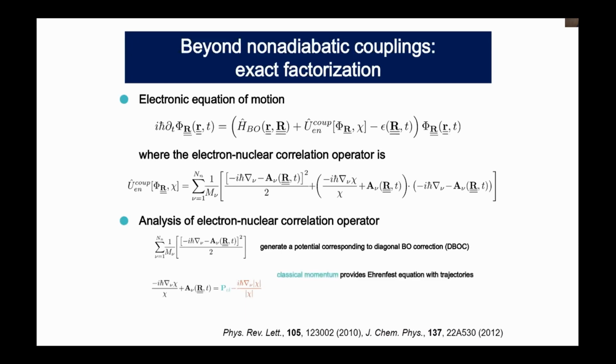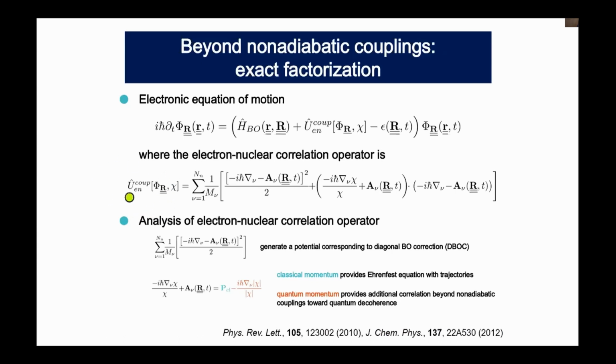Then this classical momentum actually provides the Ehrenfest equation with trajectories. So we have coupling of this classical momentum and this derivative, okay? And also the quantum momentum provides the additional correlation between electrons and nuclei, and it is beyond non-adiabatic coupling, and actually it can generate quantum decoherence phenomena. So this is very important here. By using this exact factorization, we can actually derive the correct electron-nuclear correlation here.